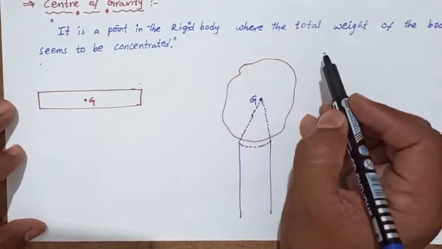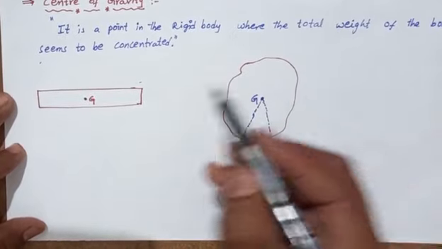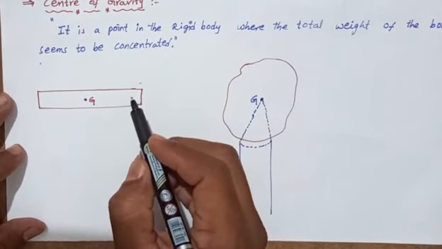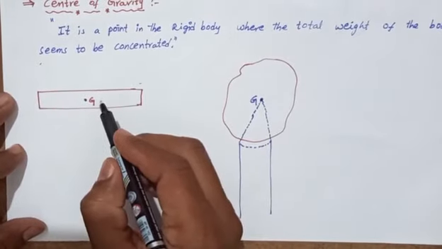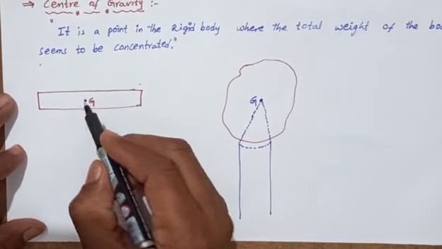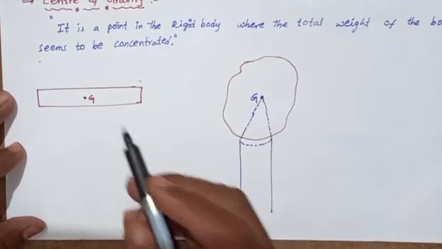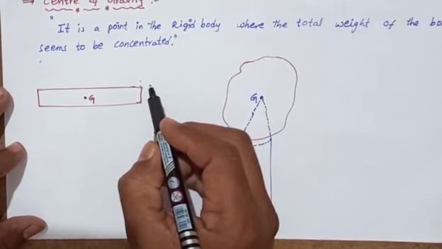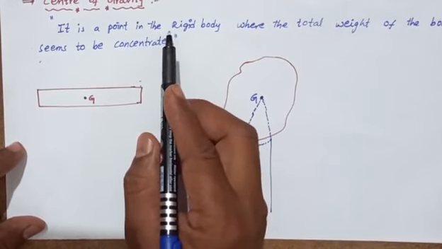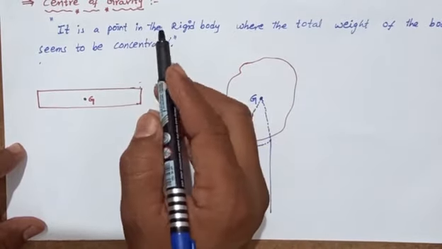Any particle or any rigid body, symmetric or non-symmetric, has its total weight concentrated at one point, and that is called the center of gravity.